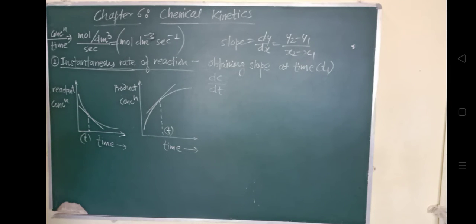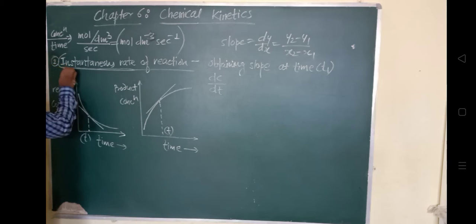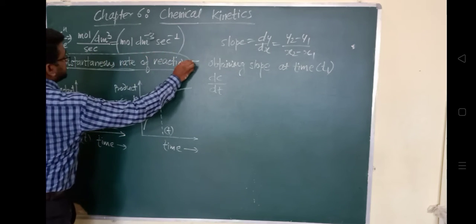Okay, so the delta is replaced here by the derivative. The delta that we used at the very beginning has now been replaced by the derivative. In the expression, in chemical kinetics we are concerned with the instantaneous rate. So this is very important. At what instant? That is the instantaneous rate of a reaction, which is obtained by the slope at a particular time interval.